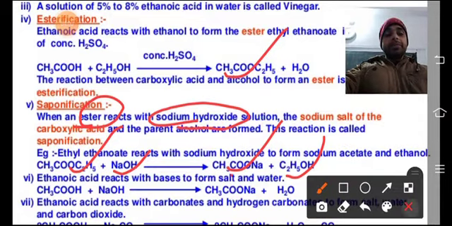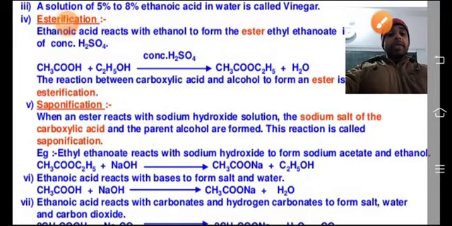Okay, now ethanoic acid reacts with a base to form salt and water. As you know, this one is a neutralization reaction.